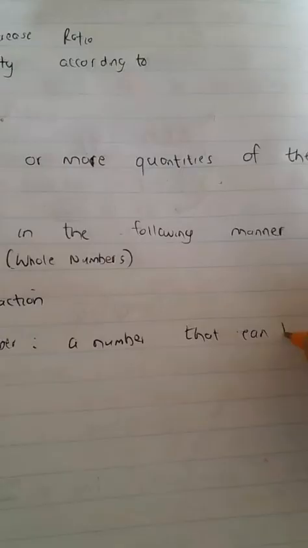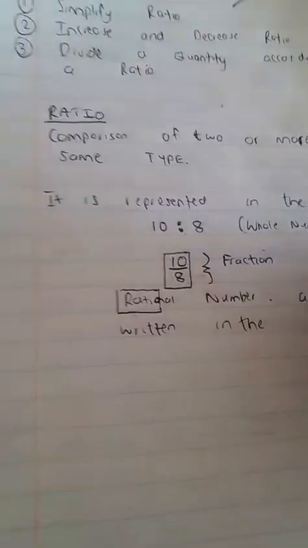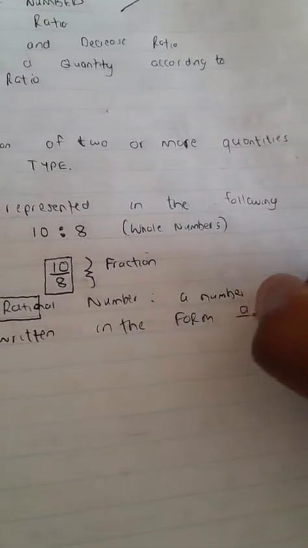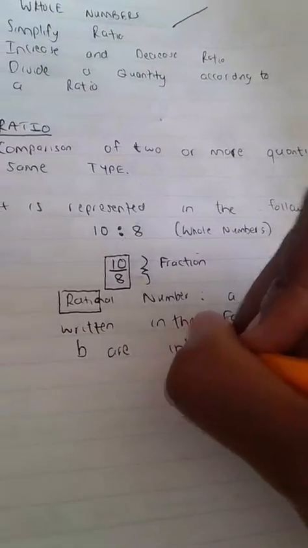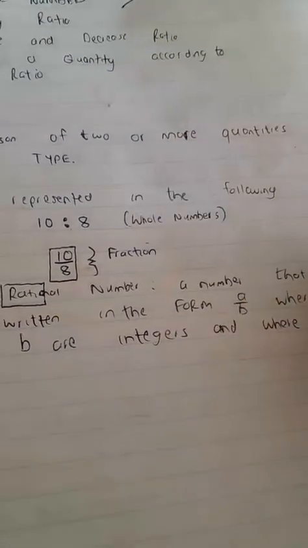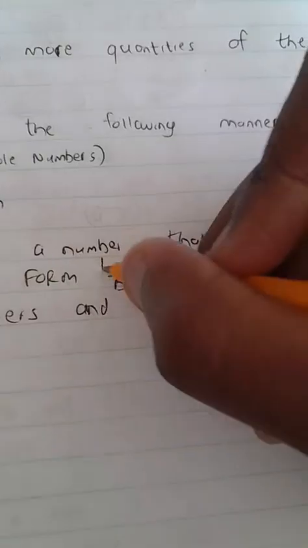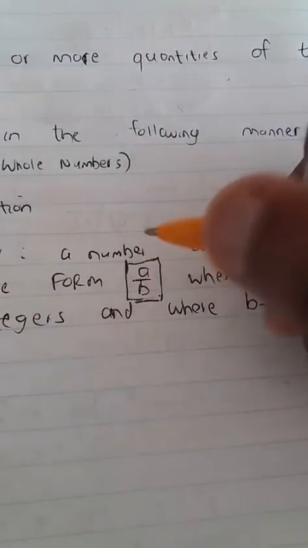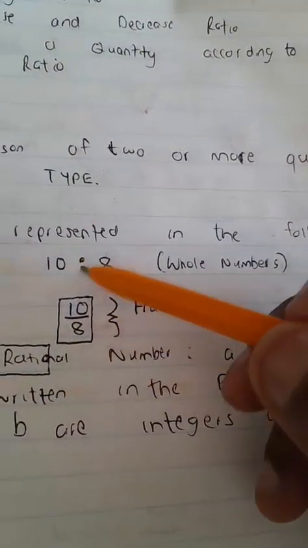A number that can be written in the form A over B, where A and B are integers, and where B can never be 0. So if you think about it, a rational number is represented as a fraction, which we refer to as another way of representing a ratio.